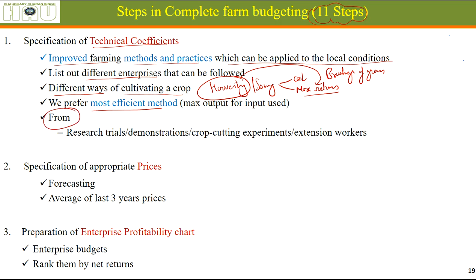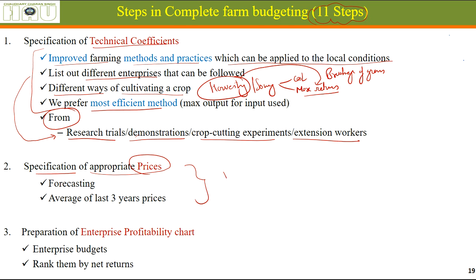Where are we going to get this information about current advancements? How much output from how much input? We are going to get this information from our fellow farmers, from research farms, demonstrations conducted by the university, crop cutting experiments, or extension workers. Second step is specification of appropriate prices.